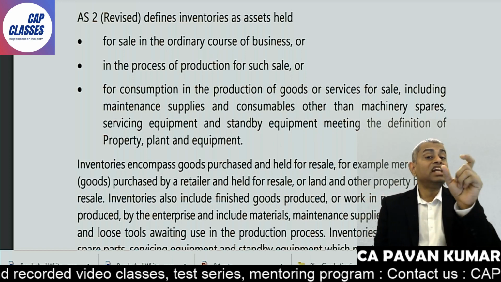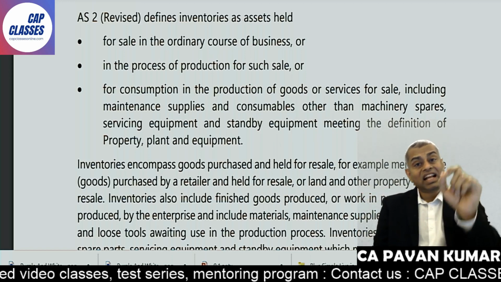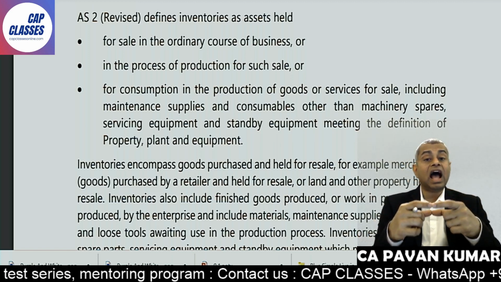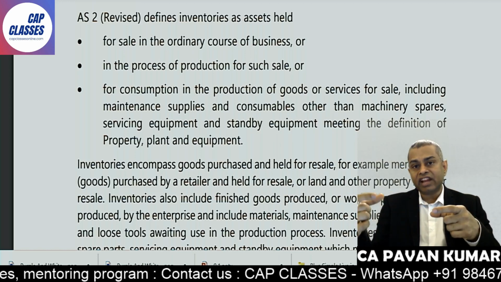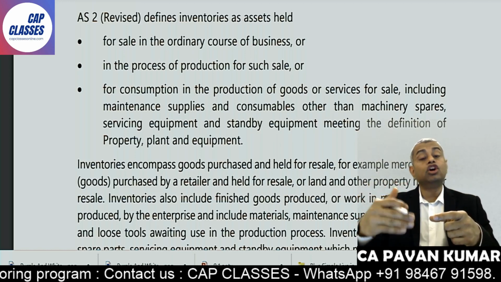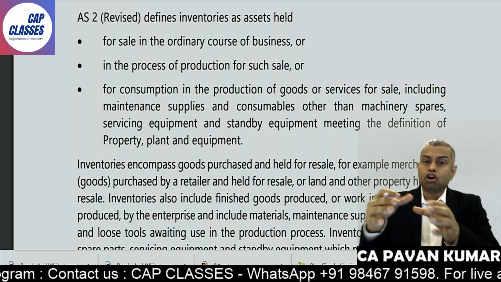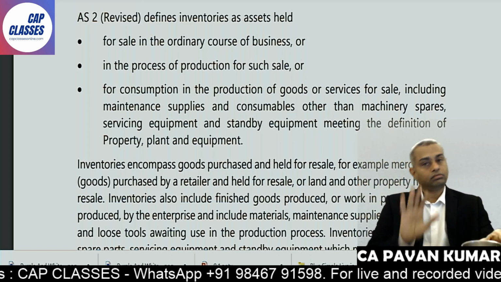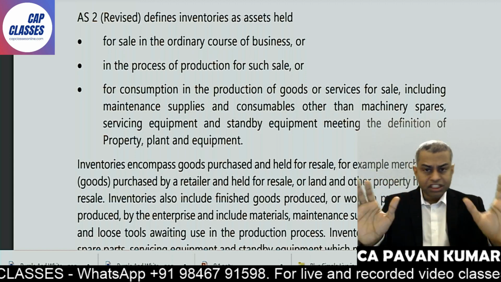So now when you buy spare parts, when you buy accessories, you have to check whether it has met the definition criteria of AS10. If yes, include that in the cost of property, plant and equipment. If not, that will become inventory. Simple. So this is clear. Definition is clear.